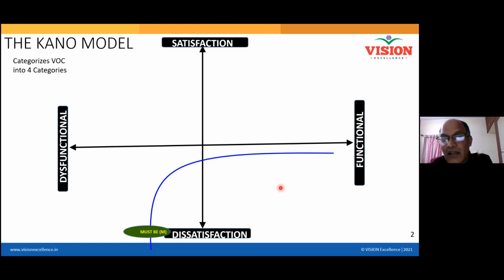But the moment you are not able to write with it, it gives you total dissatisfaction. Agree? So a must-be feature is one whose presence gives you no change at all, but whose absence gives you total dissatisfaction.